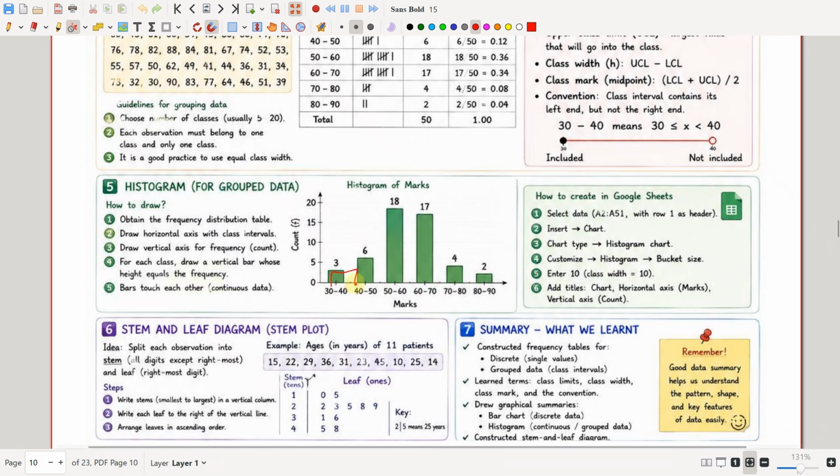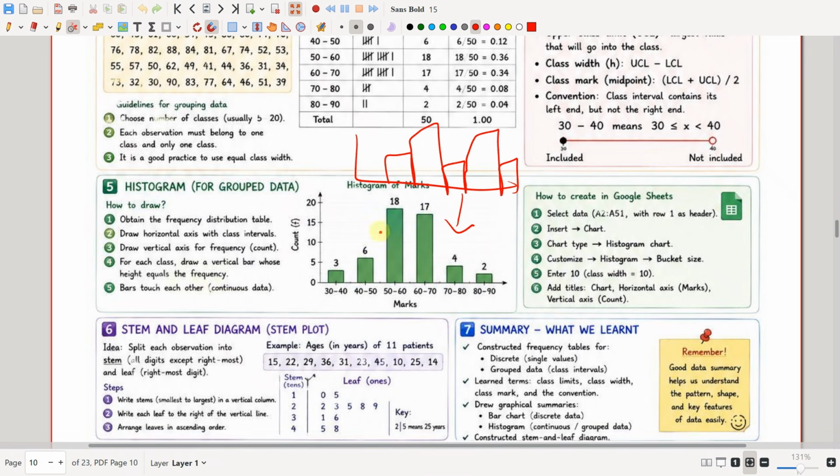And the histogram will be continuous. This image is wrong. Histogram will be continuous. It will not have any gaps. The bars will touch each other. So it will be like this. It will be continuous where the bars are touching each other. This is how the histogram will be. This image is wrong. So bars will touch each other.